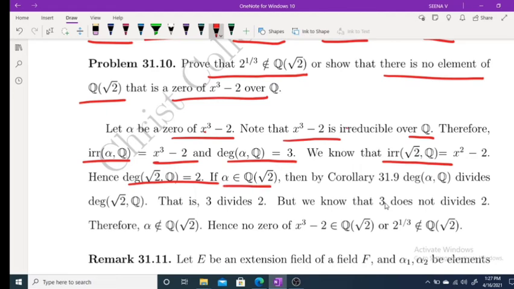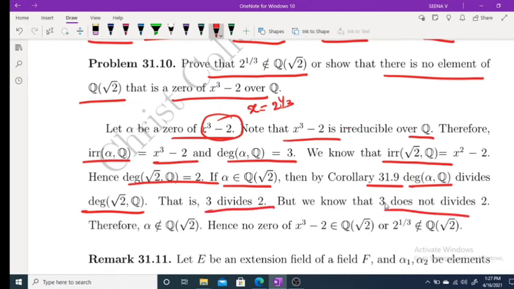If alpha belongs to Q of root 2, by corollary 31.9, degree of alpha over Q must divide degree of root 2 over Q. But what is alpha? Alpha is a 0 of x cube minus 2, which means alpha is equal to 2 raised to 1 by 3. Okay. But what is degree of alpha over Q? Degree of alpha over Q is 3. That is, 3 must divide 2. But we know that 3 does not divide 2.